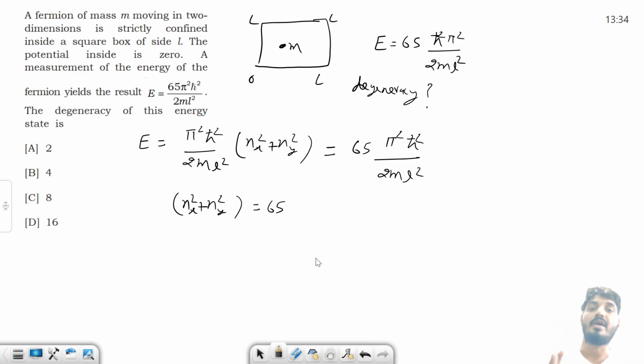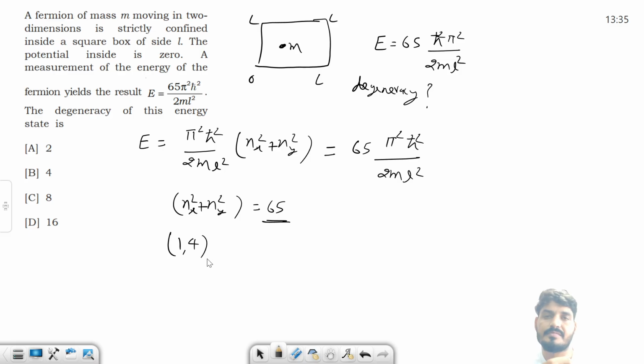Now to find out the degeneracy, we have to see the combinations of nx and ny such that you will get 65. Now what are the possible combinations? Think about it. The first combination, can I say 1 and 4? If it is 1 and 4, that will give you 65.